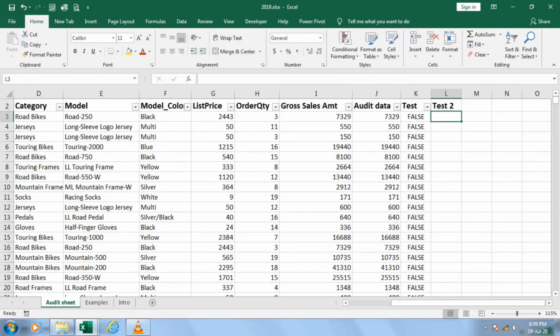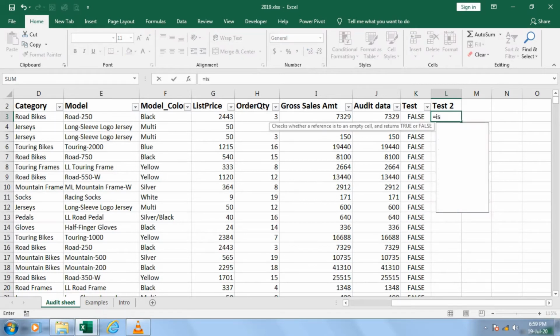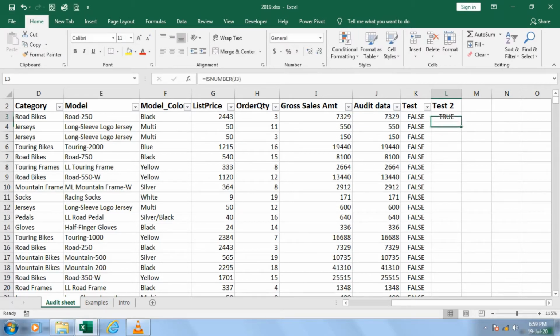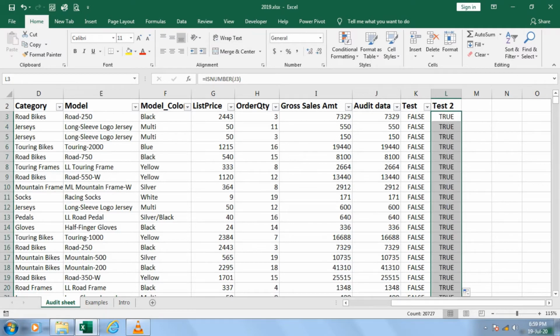Similar way, I asked the test. Test number 1, I asked equal to is number. I did the same thing, correct? First time I asked the is text. Similarly, the same function gives you the reverse option. It says true.